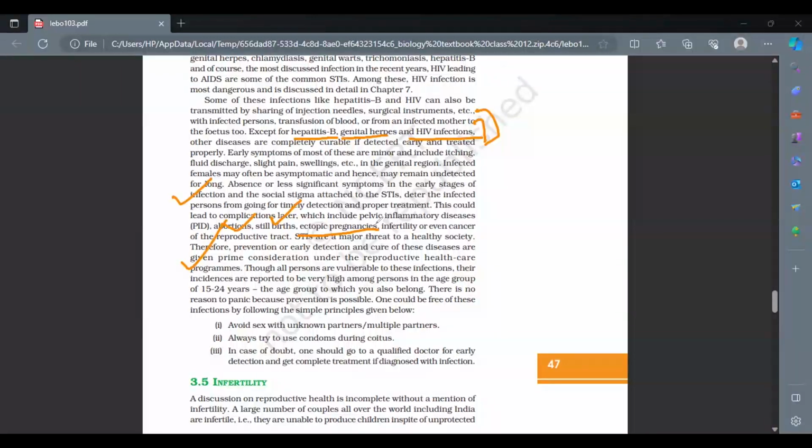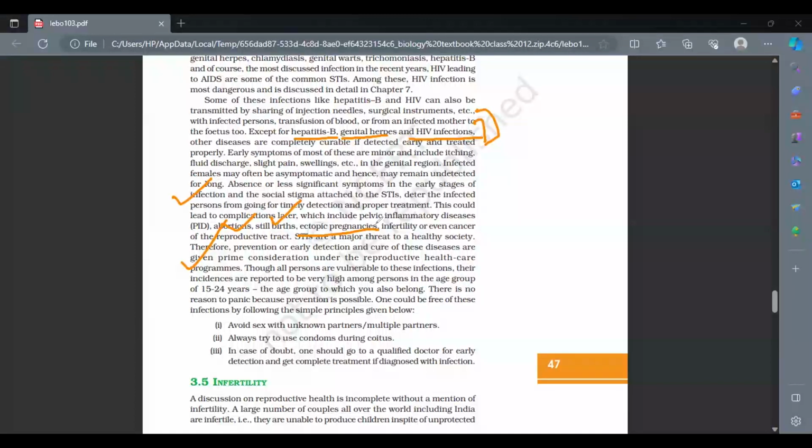Even if this has not been diagnosed, then obviously in the later stages of life it can lead to some very serious problems. See why I'm repeating all these things again and again: the thing is that questions are asked related to it. And you should be very thorough with the answer. Any kind of generalized statements which you are giving will not fetch you the marks.